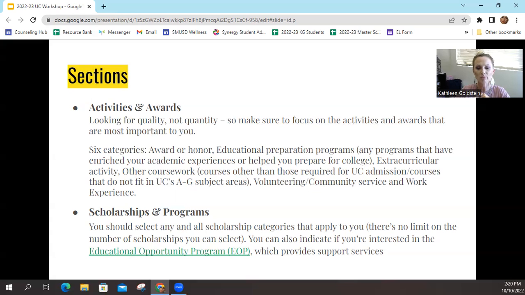Then for the scholarships and programs, you should select as many categories that apply to you. There is no limit for this section for scholarships. You can also indicate if you're interested in EOP, the Educational Opportunity Program, which provides support to students who are first generation, low income.